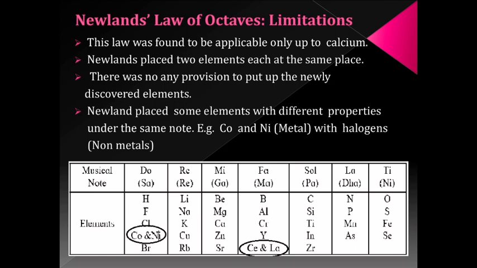For example, cobalt and nickel are metals. Metals always have a tendency to lose electrons, and these metals are kept with halogens. You may see in the first column that fluorine, chlorine, bromine, these halogens are kept with cobalt and nickel. Thus, we can summarize that Newland's law of octaves worked well with lighter elements only.